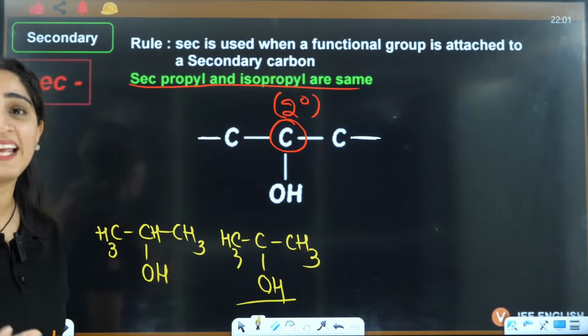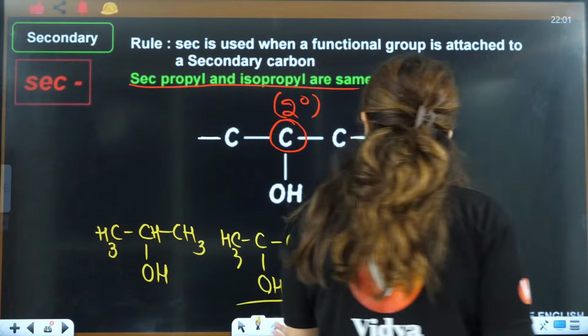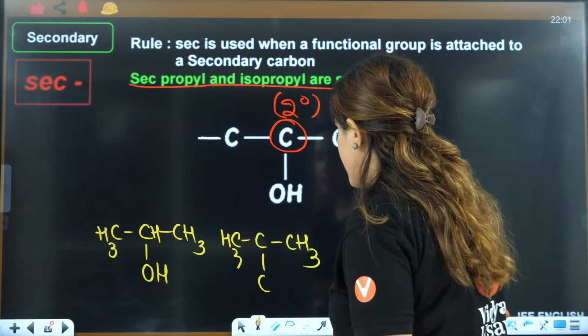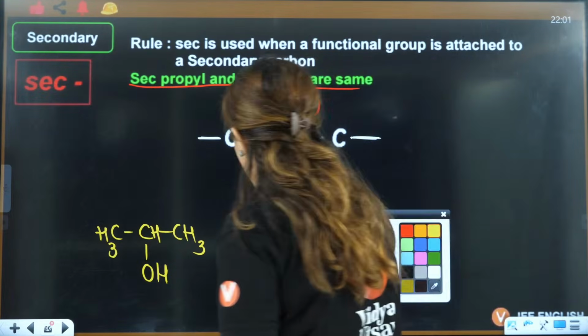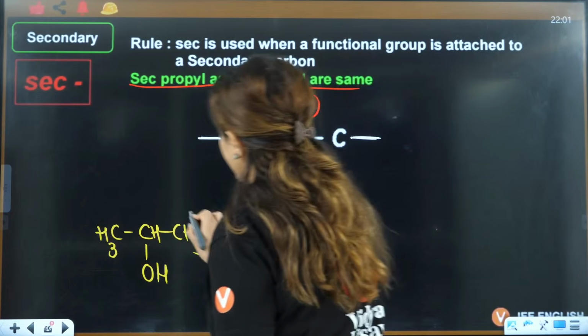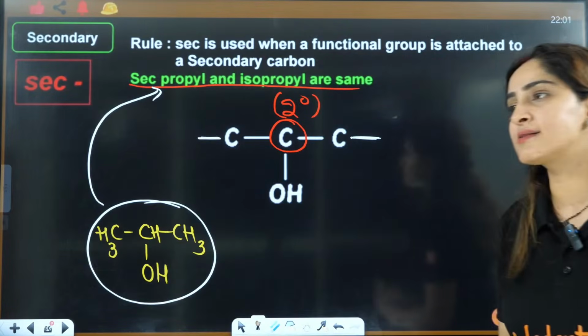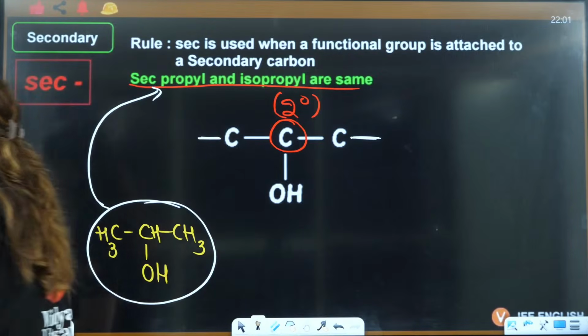So secondary and isopropyl is same. We prefer isopropyl, but it is the same thing. This particular structure can be named as secondary propyl, and this can be named as isopropyl. Both are the same only. It's just 2 names for this one, right? Okay.